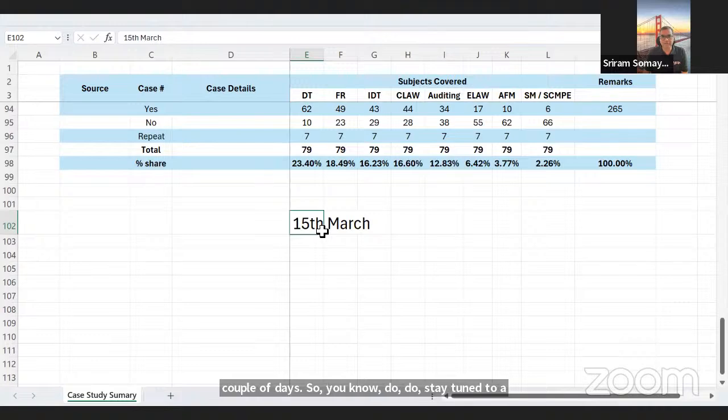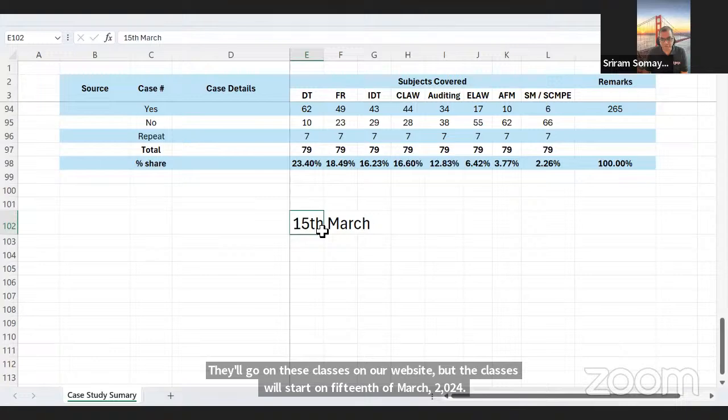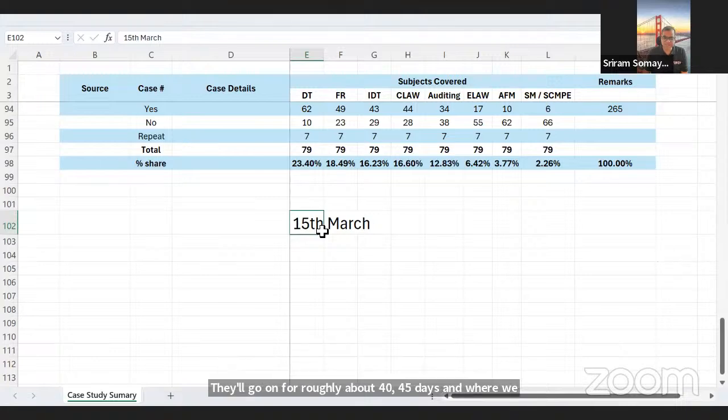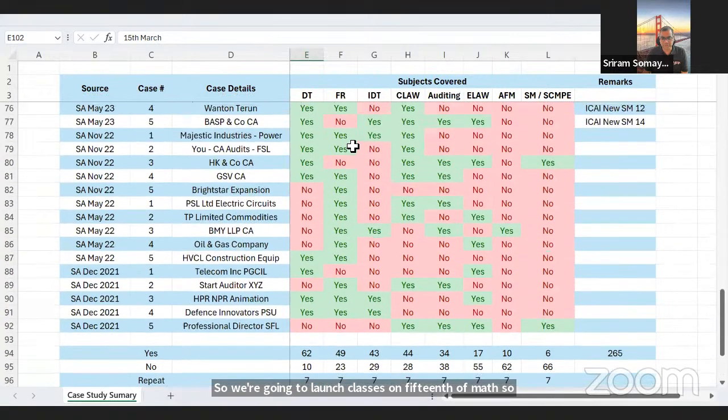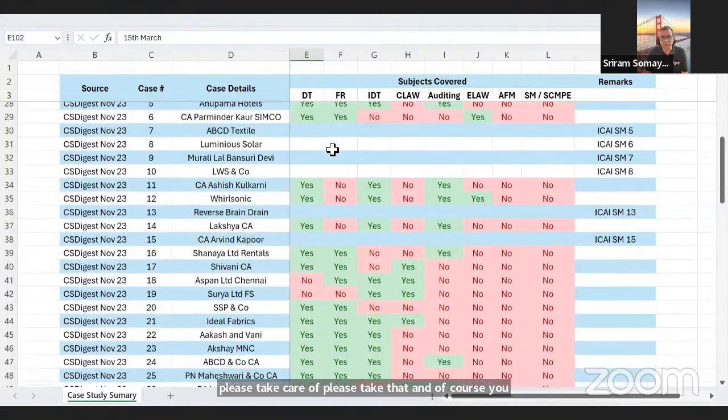They'll go on for roughly about 40-45 days, where we will try and cover as many case studies as possible, and we'll also provide some PDF notes. Please note, we are providing PDF notes along with the classes. The classes are going to be very, very affordably priced, and they will be conducted in the same manner in which they are currently going on, in the sense that we'll have various faculty coming in, going through the case study live along with the students, and answering questions which pertain to their subject. So we're going to launch classes on 15th of March. Please take note of that. And of course, we are going to provide this analysis to our paid students.